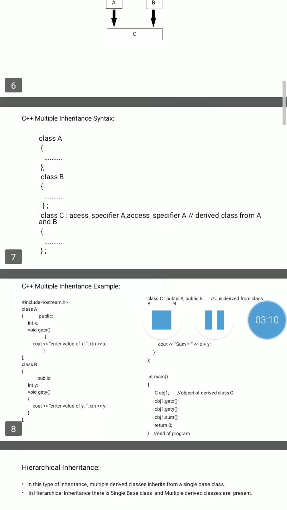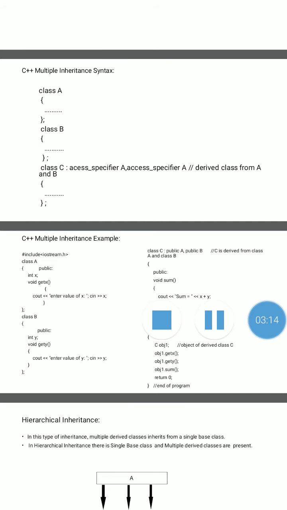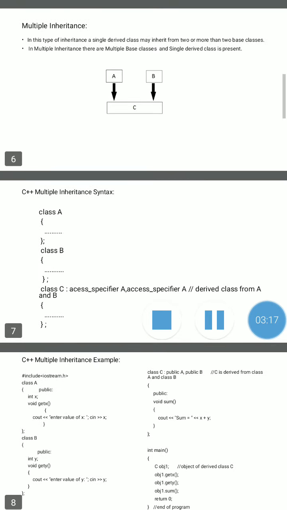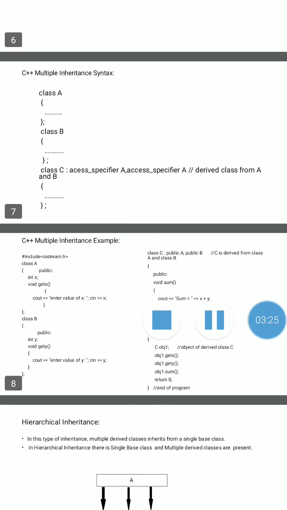Now check the syntax of multiple inheritance. Here there is more than one base class, and the names of the base classes are A and B. Class A is the first base class, and the second one is class B. The class always ends with a semicolon, meaning the curly bracket is completed and then a semicolon.